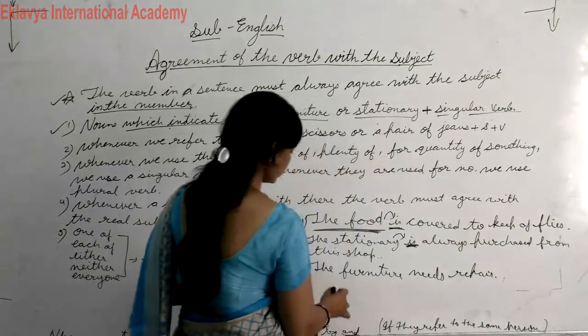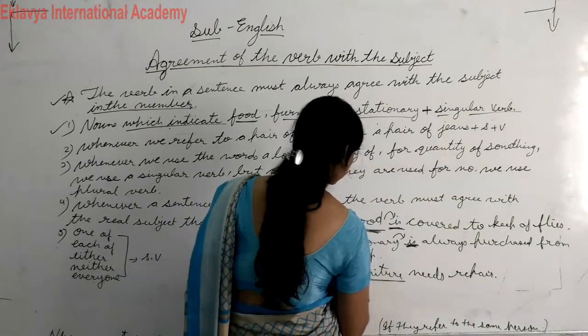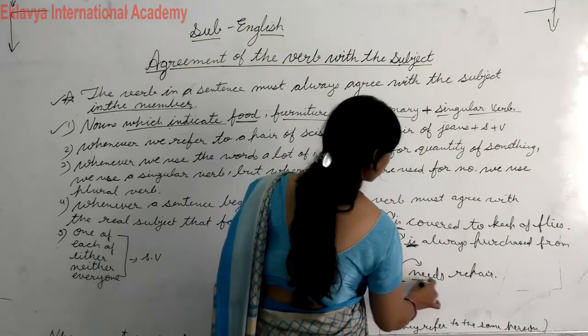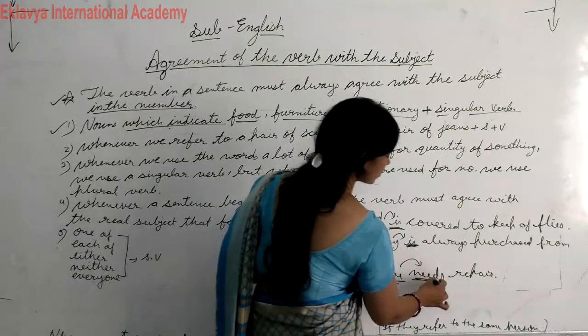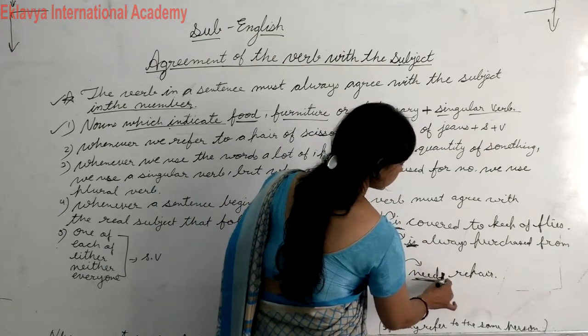So students, here you can check the furniture. Furniture is singular, so it will take only a singular verb. So needs is a singular verb here because s is already added.